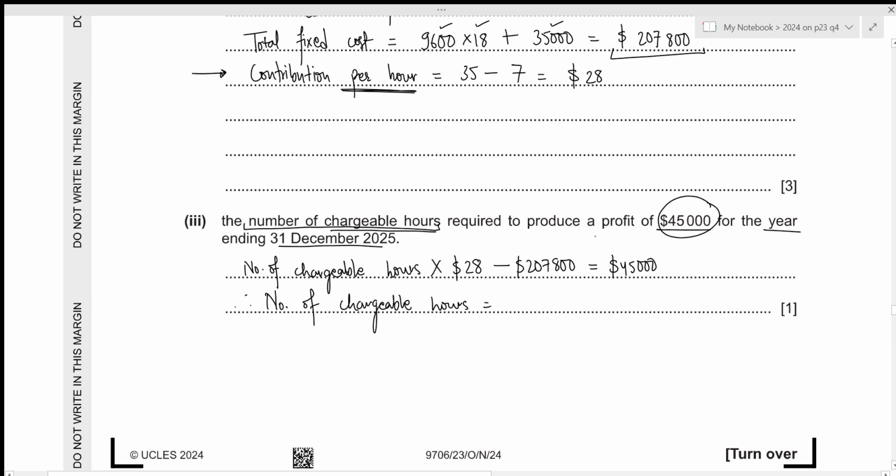This will go to the other side, so we need to add it. 45,000 plus 207,800. Then again, this will go to the other side as the denominator, so we need to divide it by 28. This results in 9,028.57 hours, and again we need to round it up. So that will be 9,029 hours. That is all for this part.